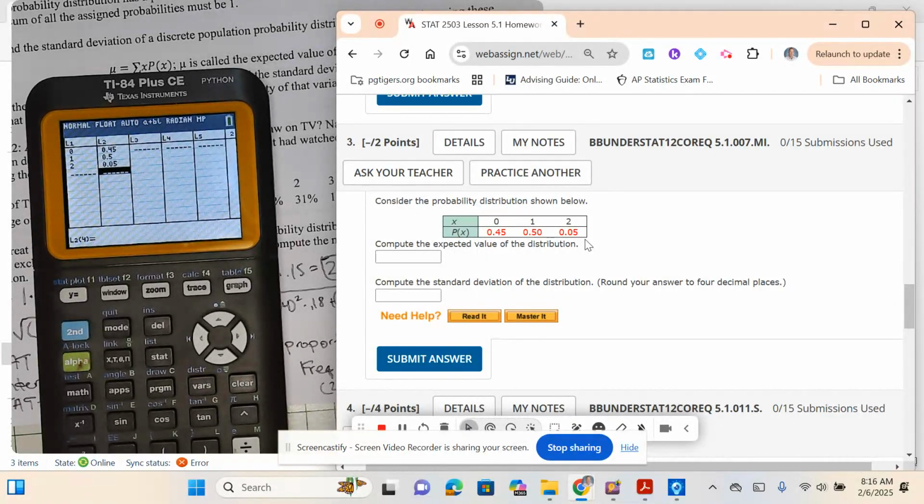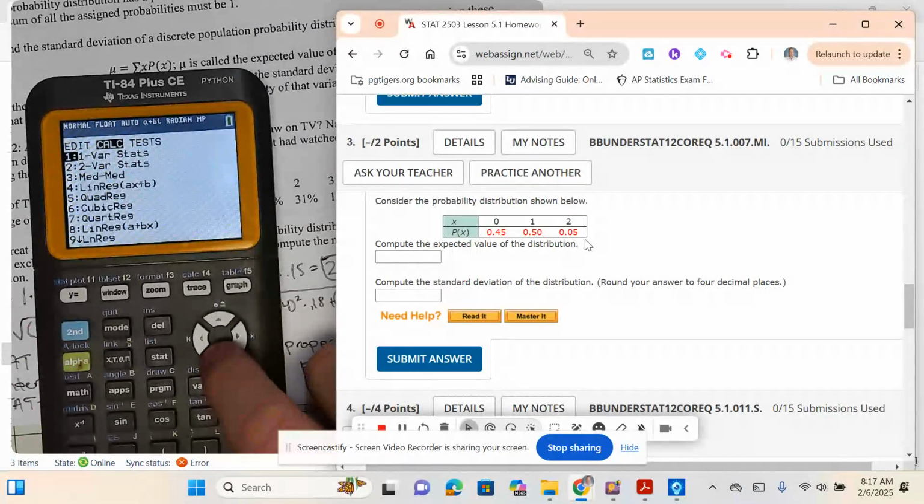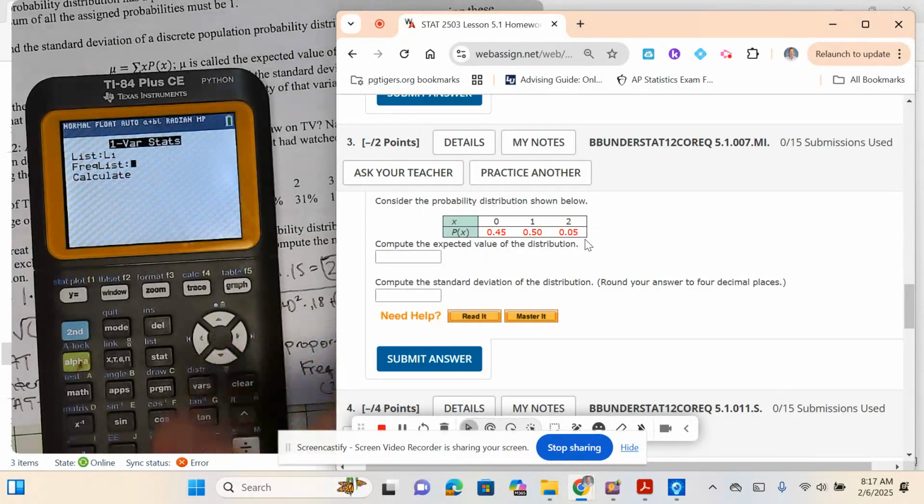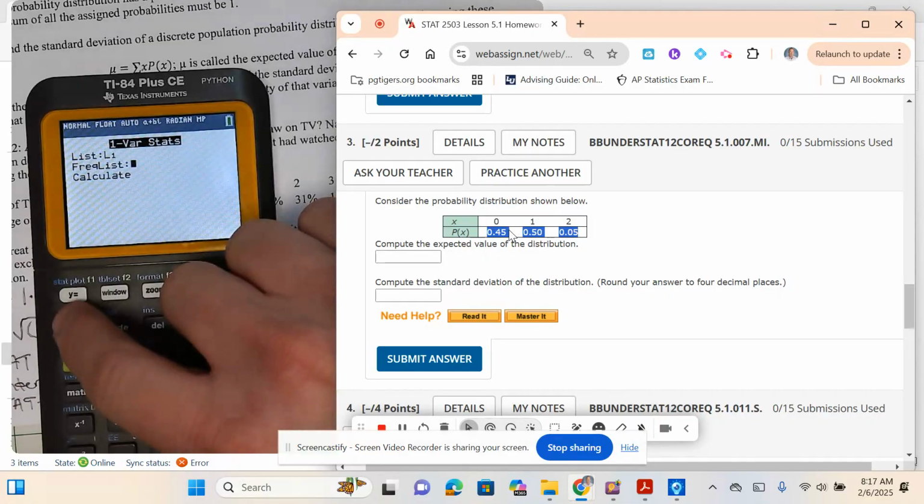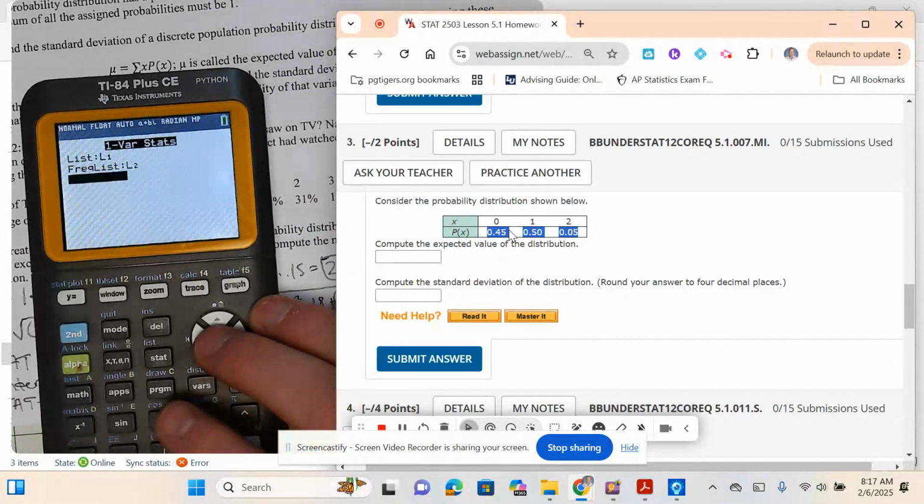So now what I'm going to do next is press stats, hit the right button for calc, and go to 1-bar stats. My list is L1, but the key is I have to add a frequency list, because these values right here tell me how frequently these outcomes happen. So I have to press second 2 for L2, because I put my frequency list in L2.